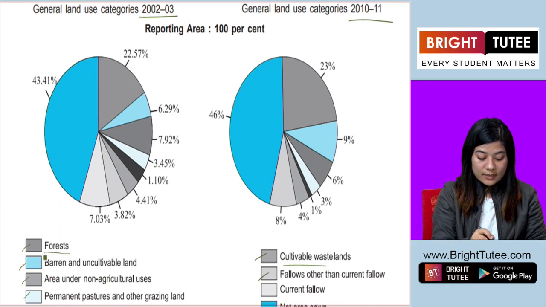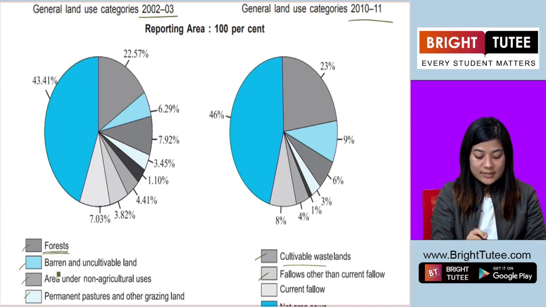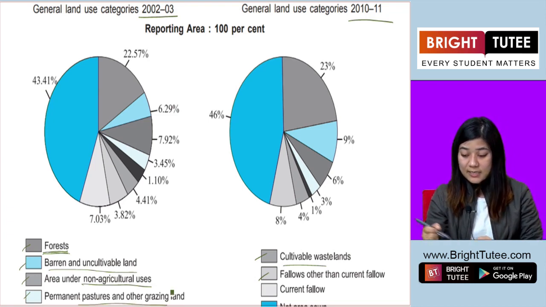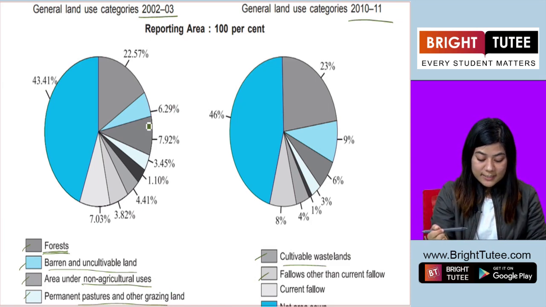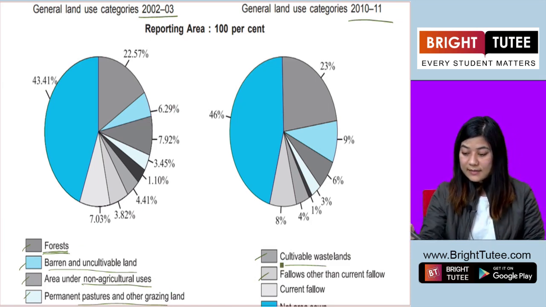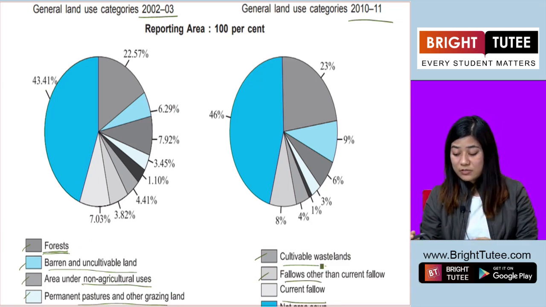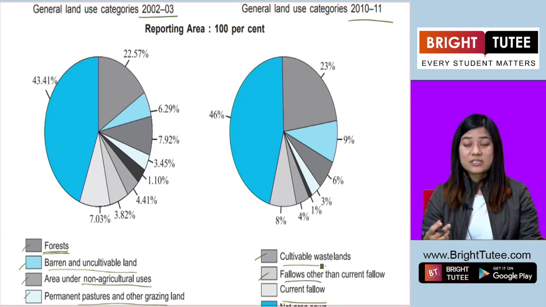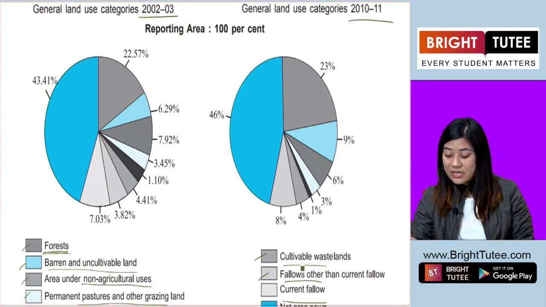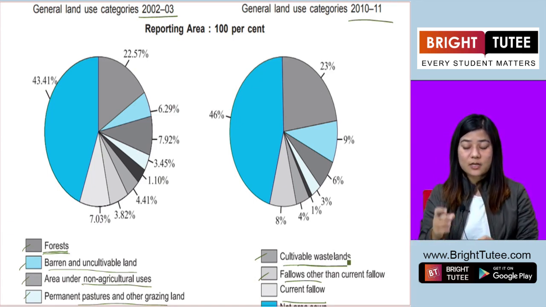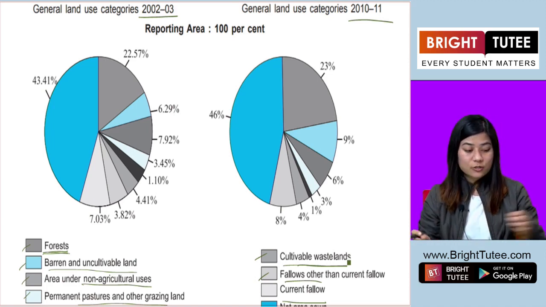Land is used as forests, barren and uncultivable land, non-agricultural land, permanent pastures and other grazing land, and cultivable wasteland. So you can see the percentages, and this helps us understand how the lands have been used.